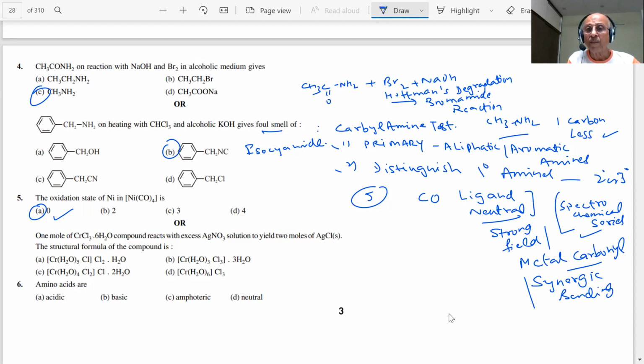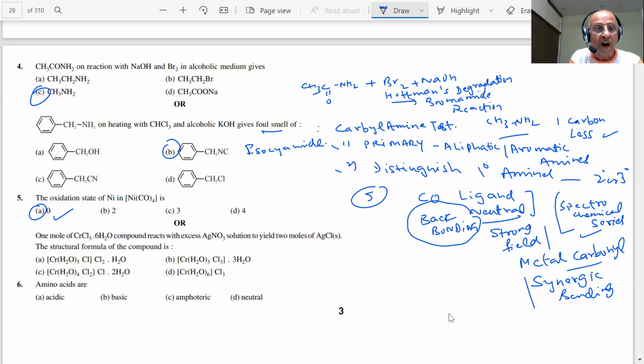The metals which have electrons in d orbitals can back donate to the carbon's vacant p orbital. So the sigma bond is formed by electron donation, and then what happens? A d pi-p pi bond, a pi bond, students. Back bonding. Very important topic. I'm not discussing it here, but just to revise where the questions will be coming in 12th and as well as in different competition exams, students.